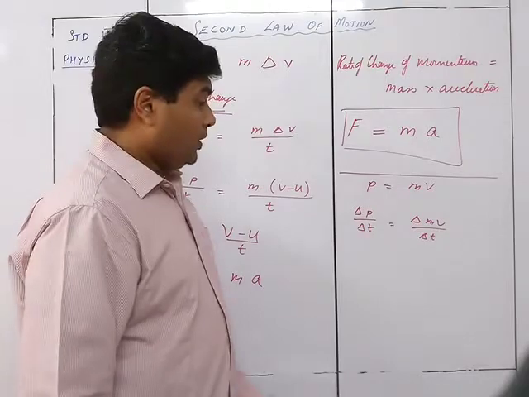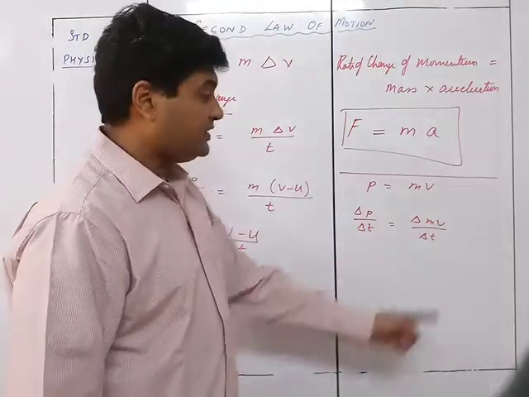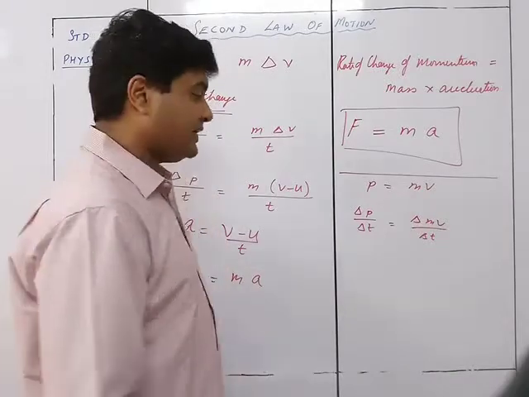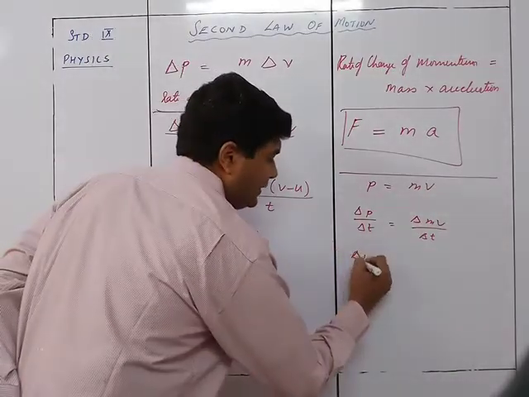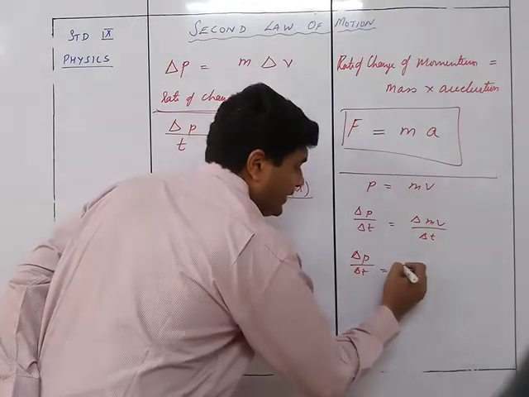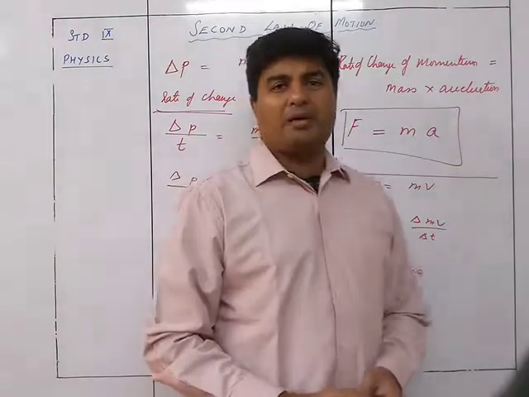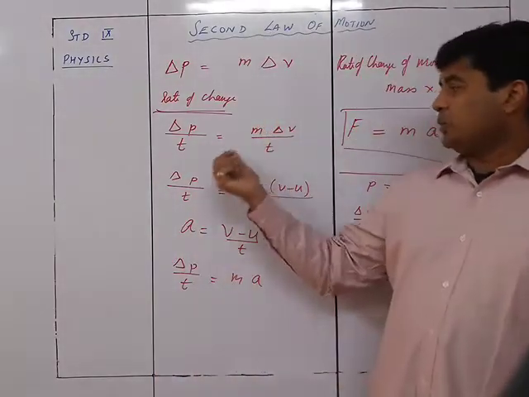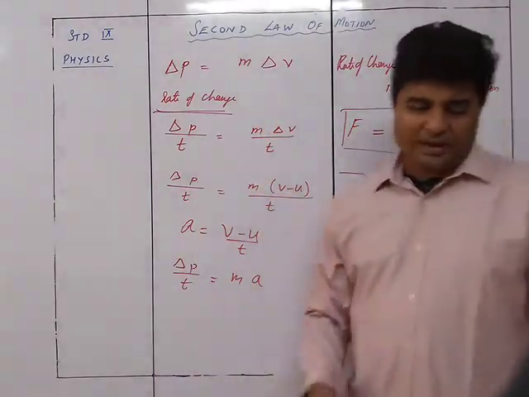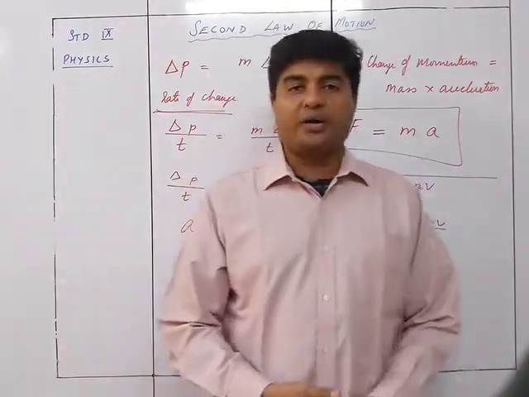Okay, so we know delta v upon delta t is nothing but acceleration. Change in velocity upon time is nothing but acceleration. Hence we see delta p upon delta t is equal to m into a. So it is the same thing, nothing different. Here we took it as v minus u, and here we took it directly. It's just given to you in an alternative form.